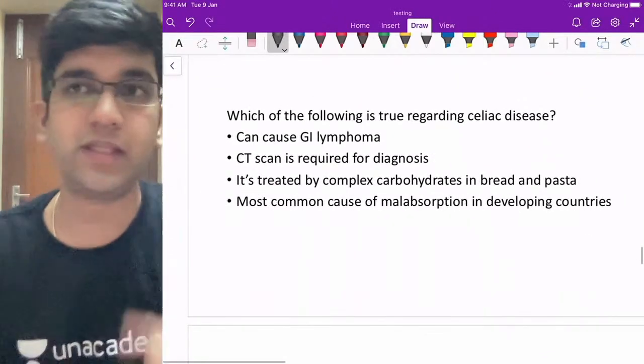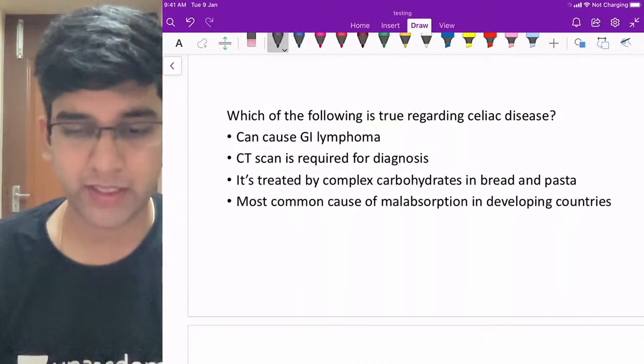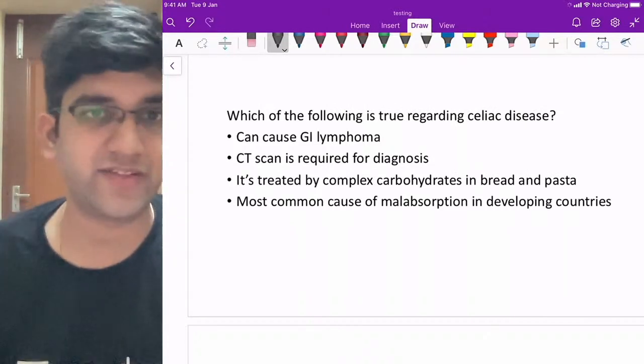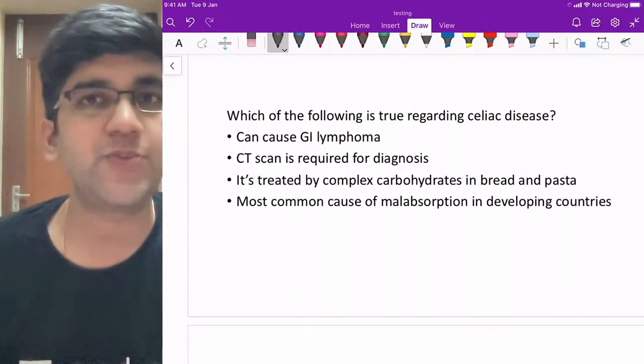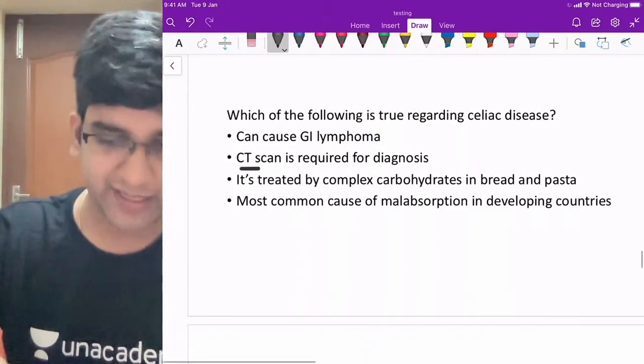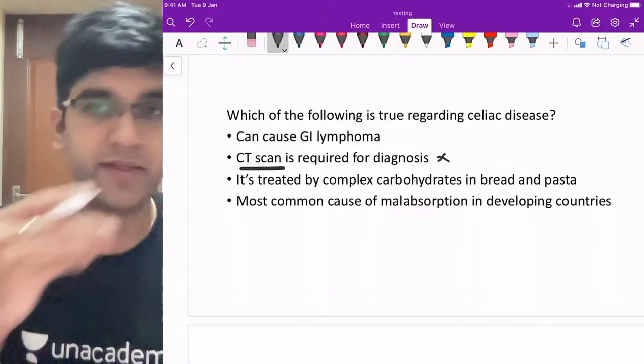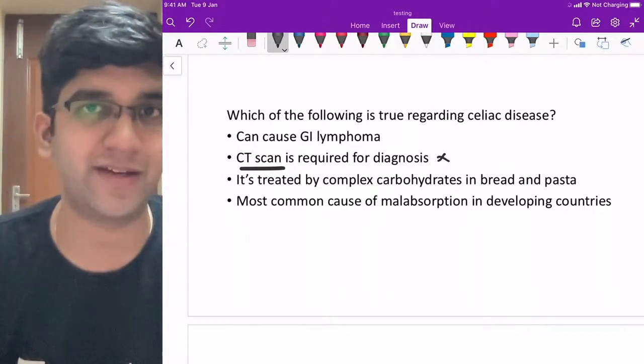Okay. Last question for today. It's a simple question, a straightforward one. Which of the following is true regarding celiac disease? Celiac disease, we know about it. It's a gluten sensitive enteropathy, right? Is CT scan required for diagnosis? No. CT scan is not required for diagnosis of celiac disease, right?